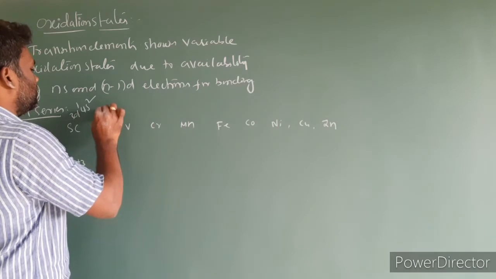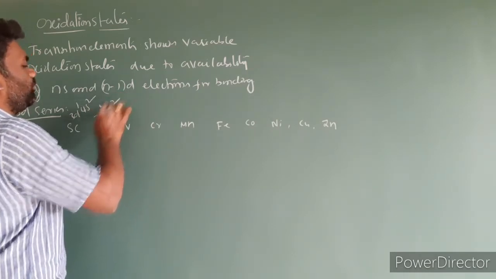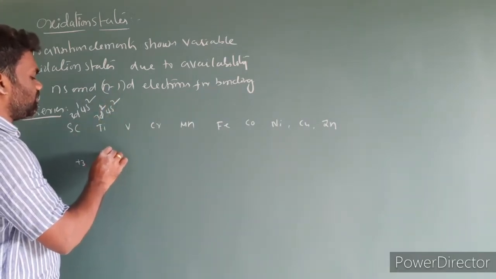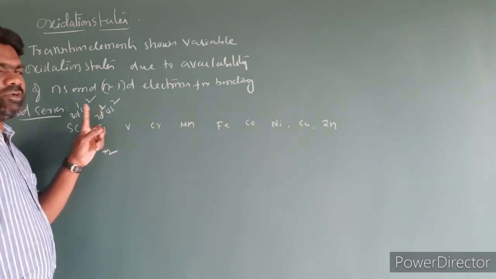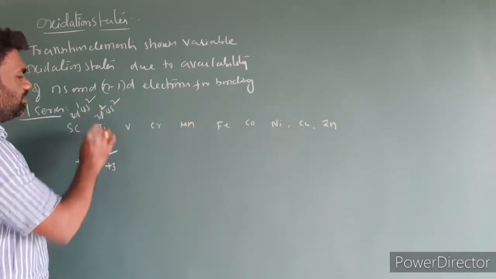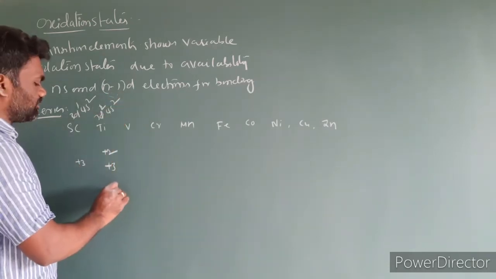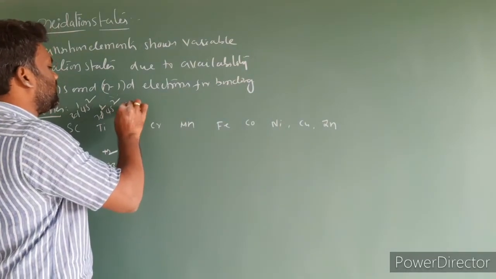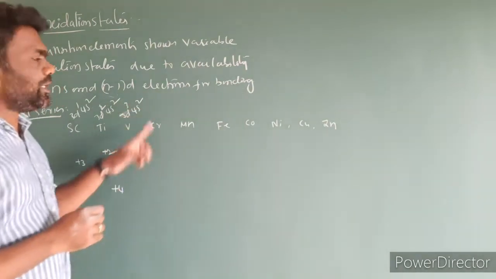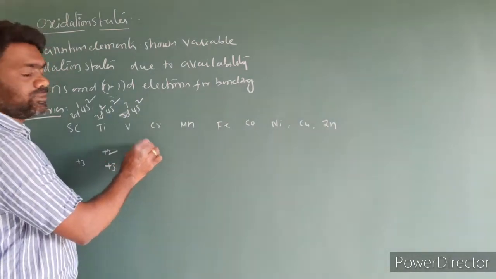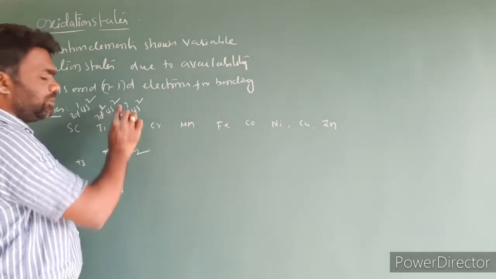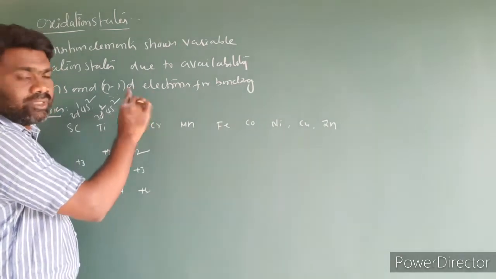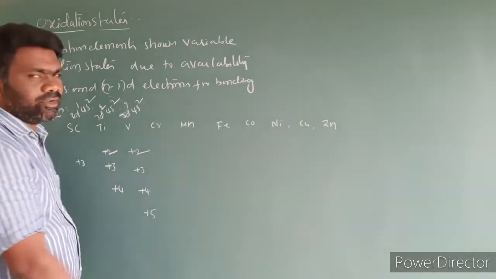Next titanium, 3d2 4s2. If these 2 electrons are involved in the bonding, it shows the +2 oxidation state. If these 2 and 1 electron from the d orbital are involved, you get +3. All 4 electrons involved give +4. Next, vanadium, argon 3d3 4s2. If these 2 electrons are involved, +2. Plus 1 d electron, +3. 4 electrons, +4. 3 plus 2, all 5 electrons involved, +5.